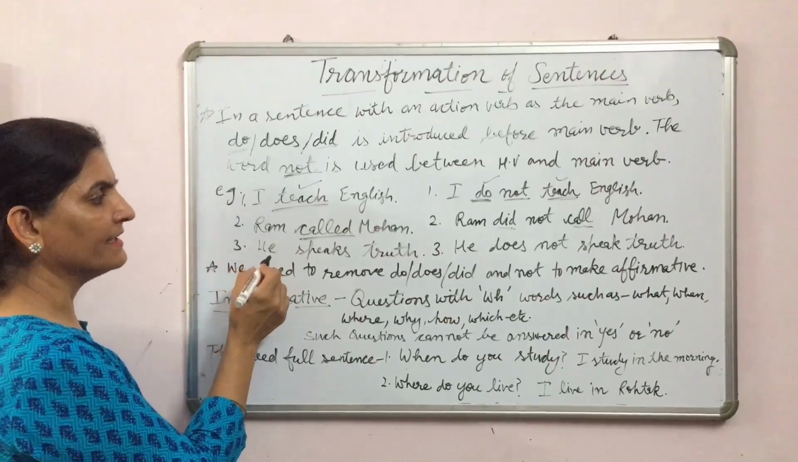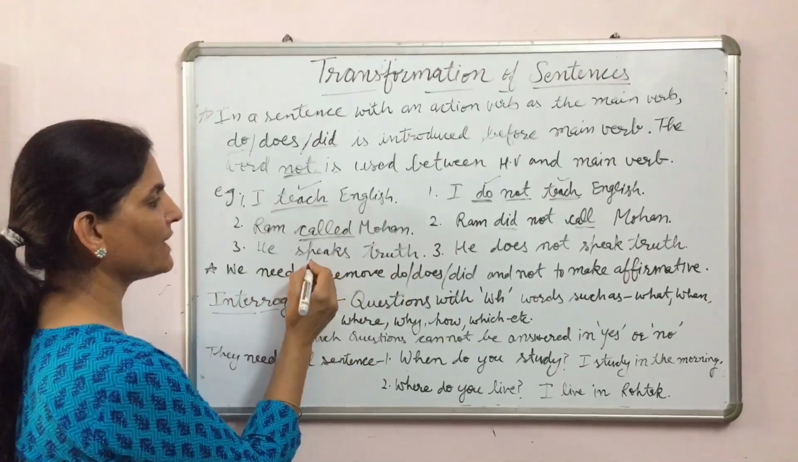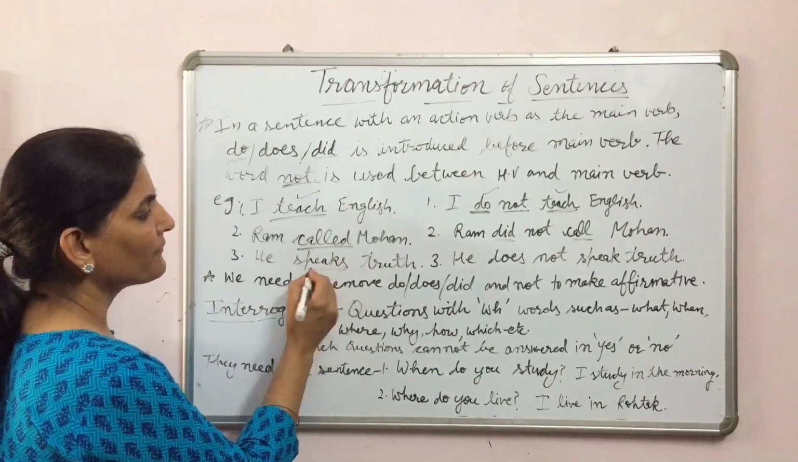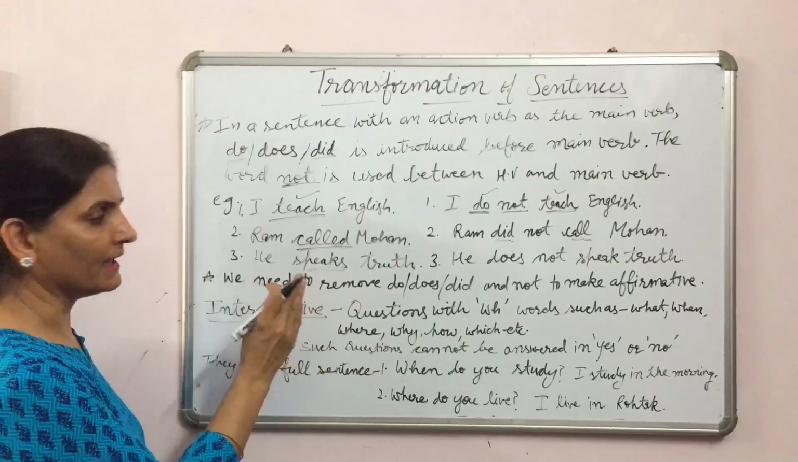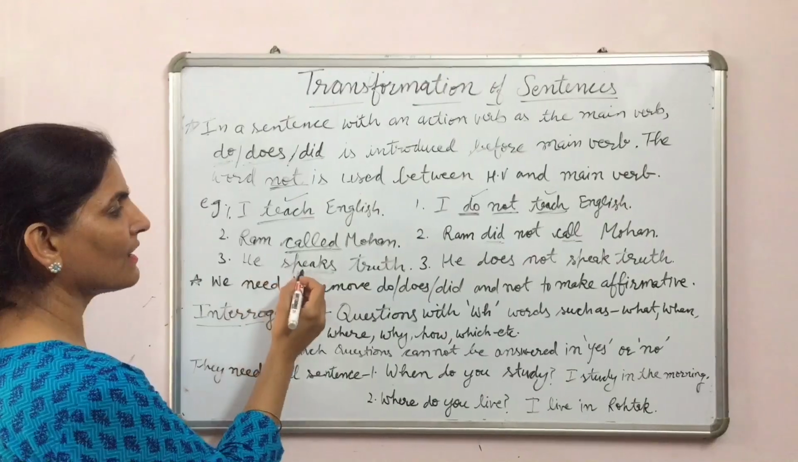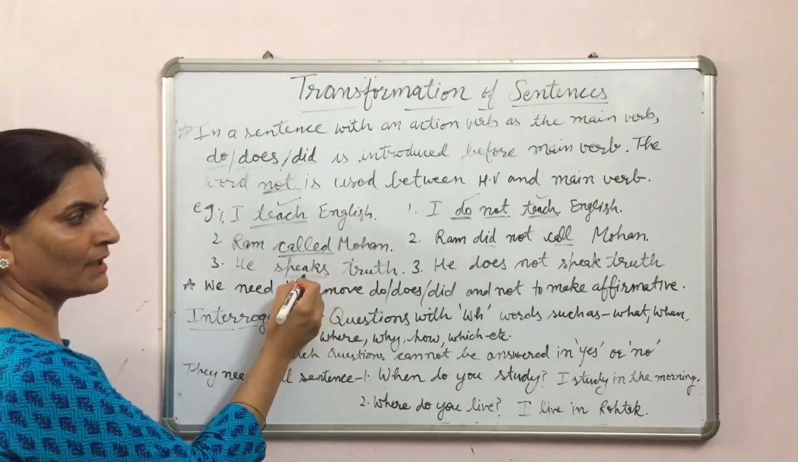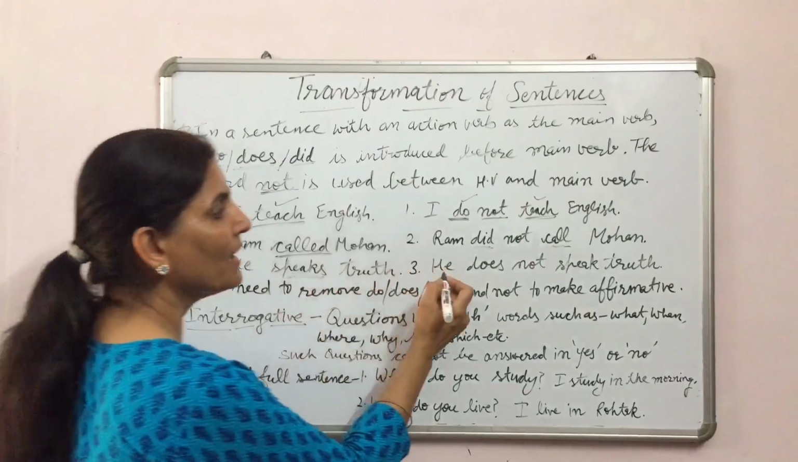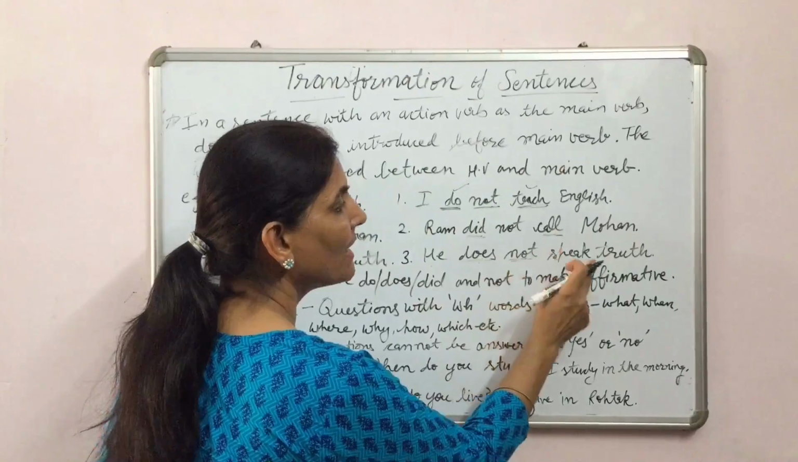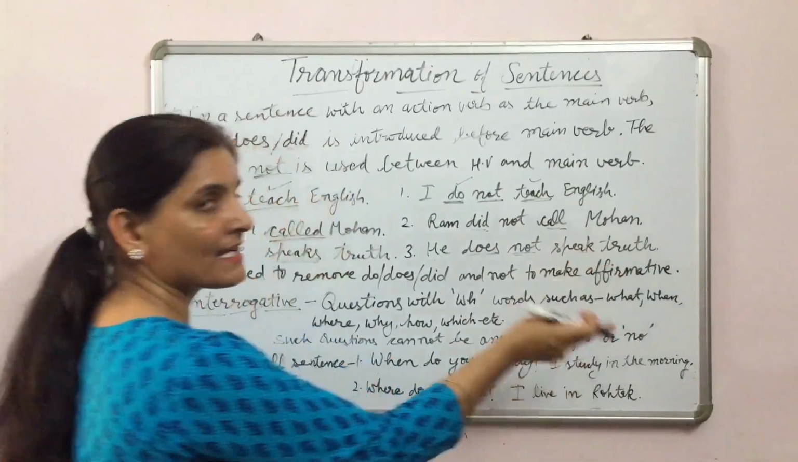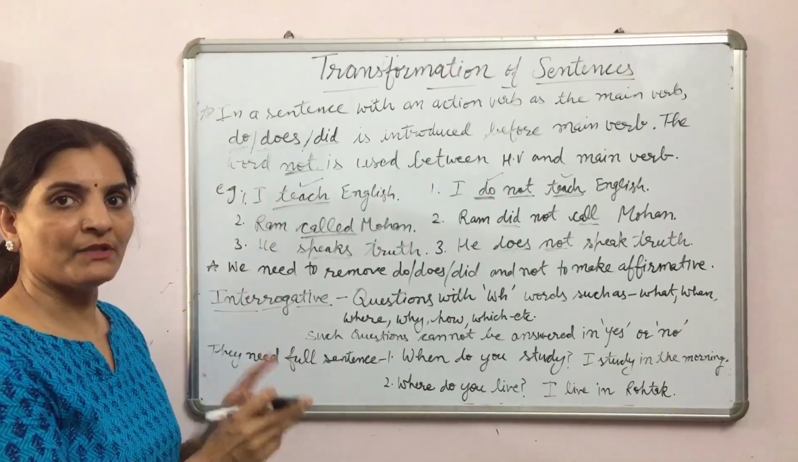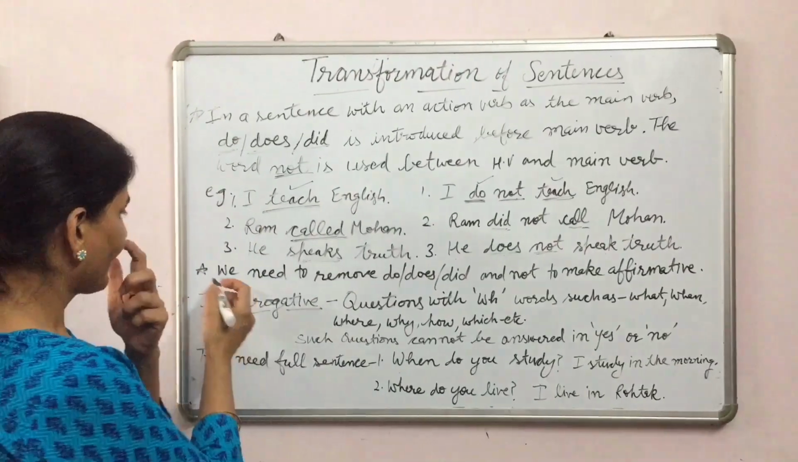In the third sentence, he speaks truth. With he we have used speaks, means s or es. If the verb has s or es with it, then we will use does. Then does not. He does not speak. The main verb is without s or es now. He does not speak truth. Here, does not. Then again we will not use s here, as I told you in tenses. And for more information you can watch my videos about tenses.